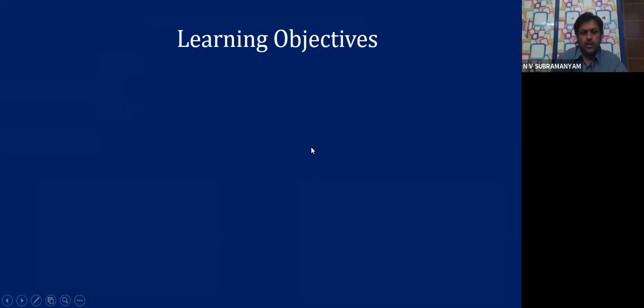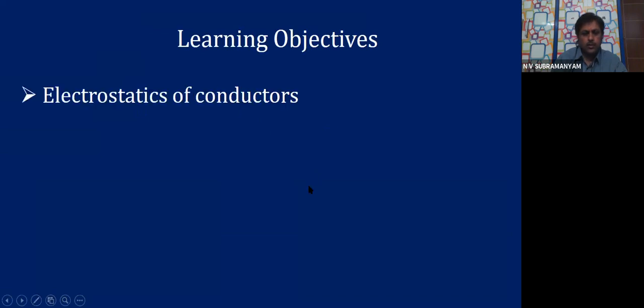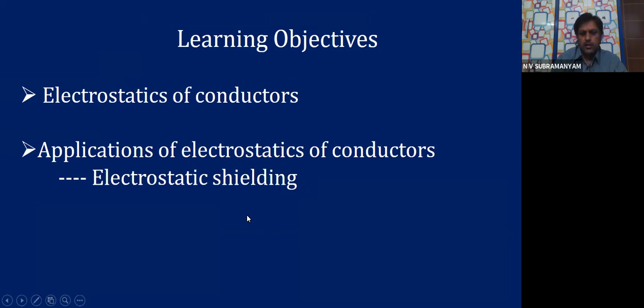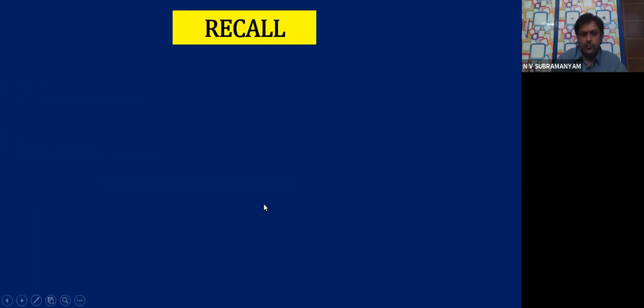The learning objectives for this particular topic: we are learning electrostatics of conductors. We are learning about applications of electrostatics of conductors, and we will be looking at electrostatic shielding and its applications. Let us recall the information we have dealt with.